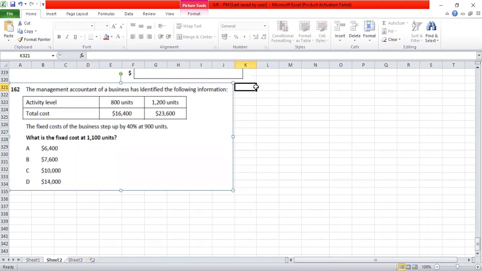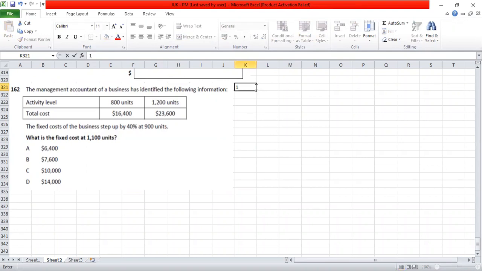We can mention that there are three different types of cost based on behavior. One is a variable cost, which varies proportionately with the output. Another is a fixed cost, which remains the same. Then there is a semi-variable cost, which is partly fixed and partly variable. Variable cost can be anticipated; proportionately, it would change. Fixed cost also can be estimated because it would remain the same. Semi-variable cost, because it is neither variable nor fixed, cannot be anticipated properly. So we take the help of the high-low method.